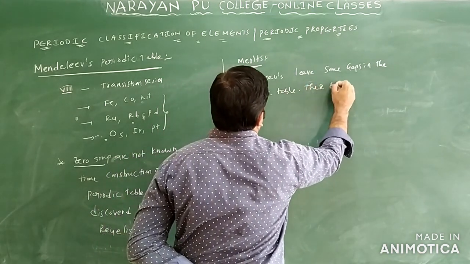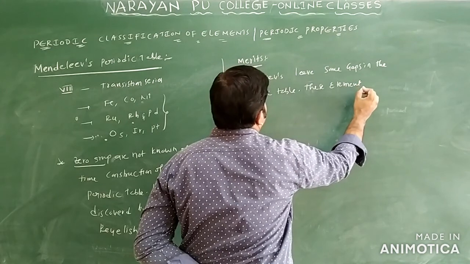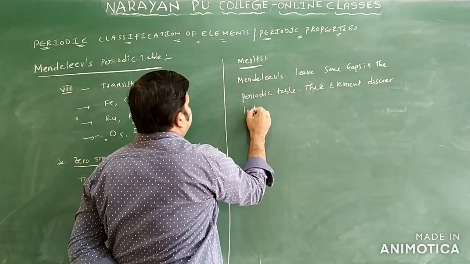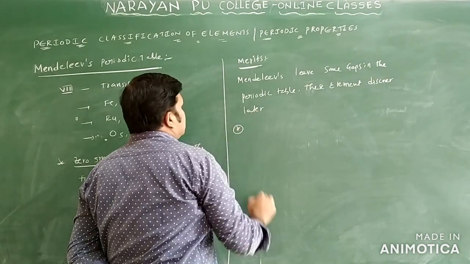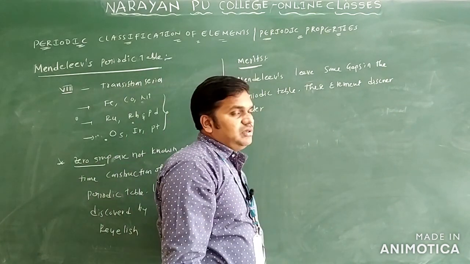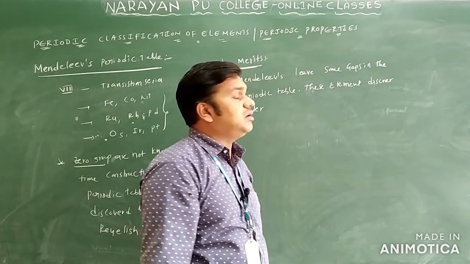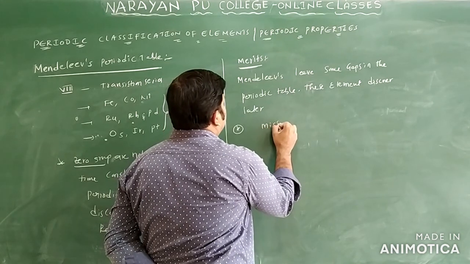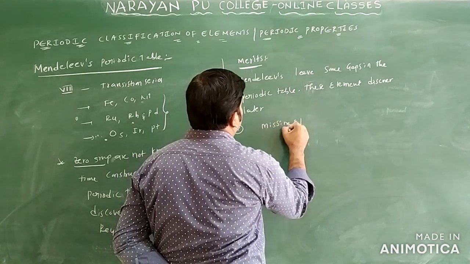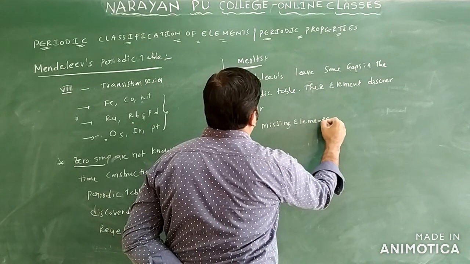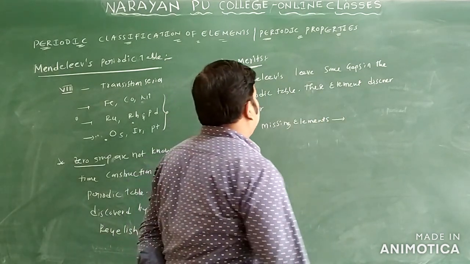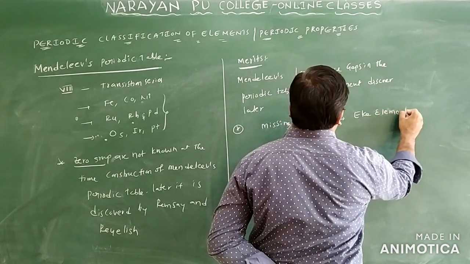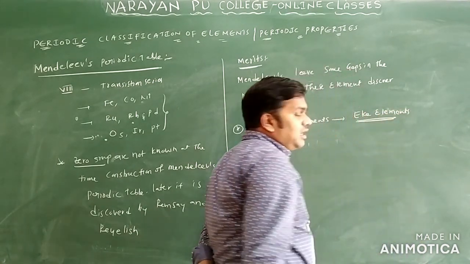These elements were discovered later on. So Mendeleev left some gaps in the periodic table for elements that would be discovered later. He named these missing elements. What name did Mendeleev give them? Eka elements only.